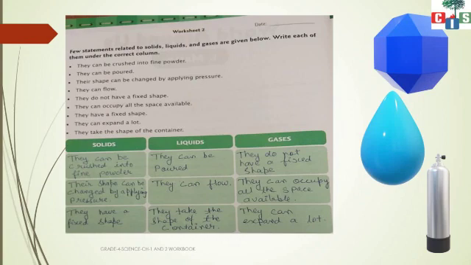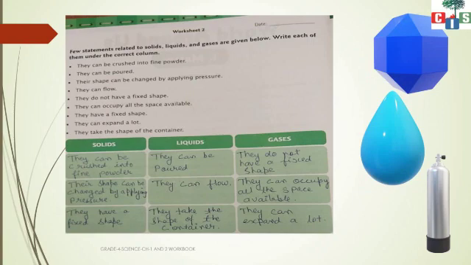So liquids, they can be poured. Yes, we are pouring, suppose, milk. We can pour milk from one glass to another. Then the second point is, they can flow. Yes, water in the rivers is flowing. Then the third point is, they can take the shape of the container. Yes, if you are pouring milk from a circular container to the glass, it will take the shape of the glass.